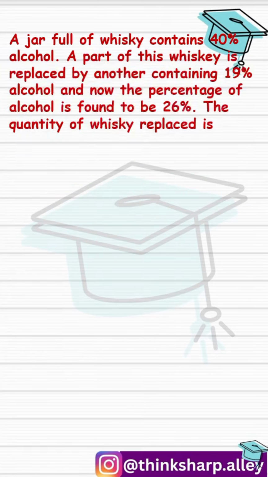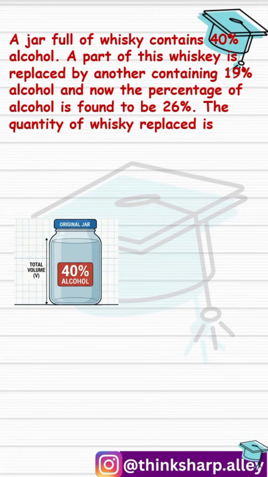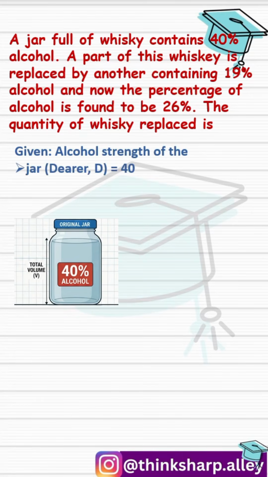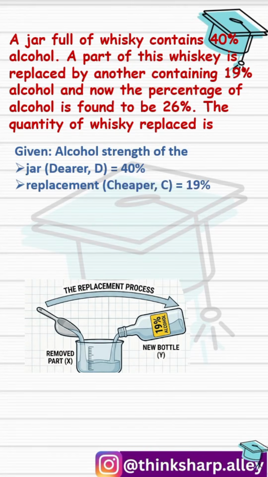Now let us understand this. We start with a jar full of whiskey, and based on this problem, this is our dearer ingredient containing an initial alcohol concentration of 40%. Now a part of this whiskey is replaced. This means a specific volume, let's call it volume X, which is removed from the jar. It is then replaced by an equal volume of different whiskey which contains only 19% alcohol. That is our cheaper value.